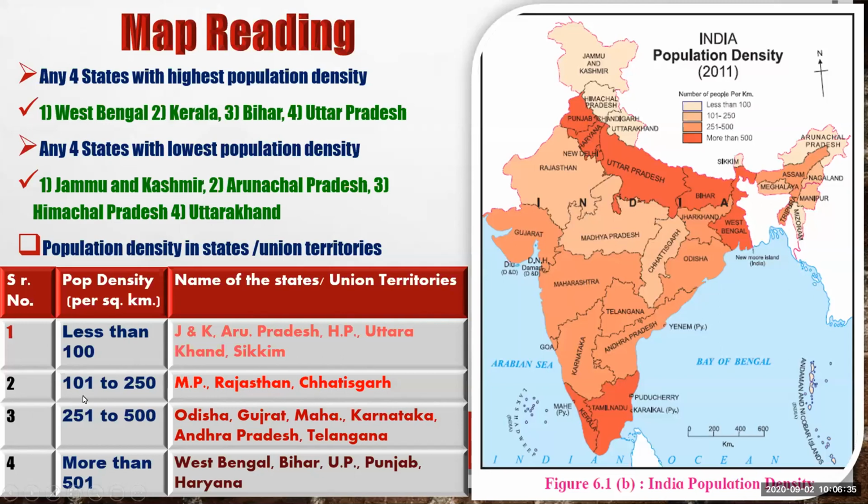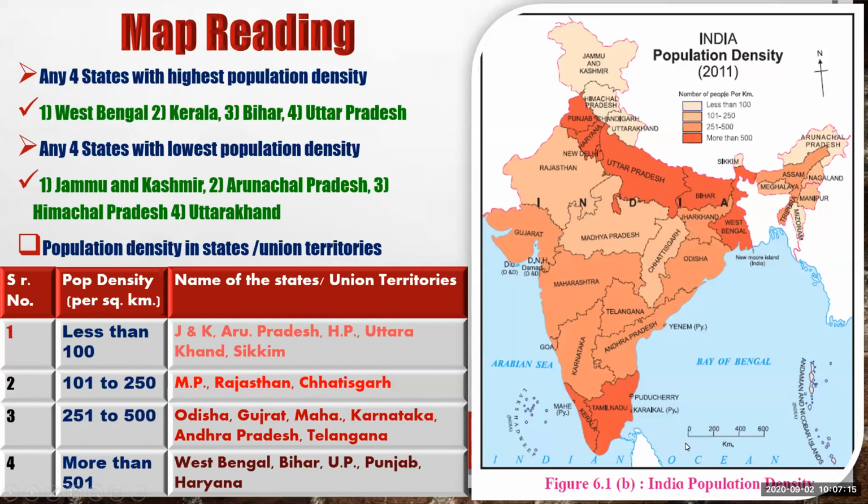Then second, 101 to 250 persons living per square kilometer area in the states of Madhya Pradesh, Rajasthan, Chhattisgarh. And third is 251 to 500 people living in the states Odisha, Gujarat, Maharashtra, Karnataka, Andhra Pradesh, Telangana. And the fourth is more than 500 people living in 1 square kilometer area. These densely populated states are West Bengal, Bihar, Uttar Pradesh, Punjab and Haryana.